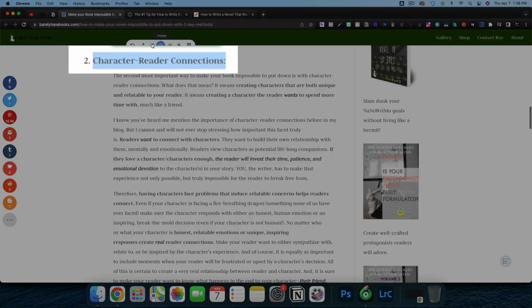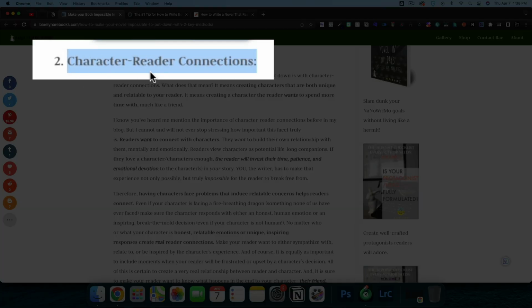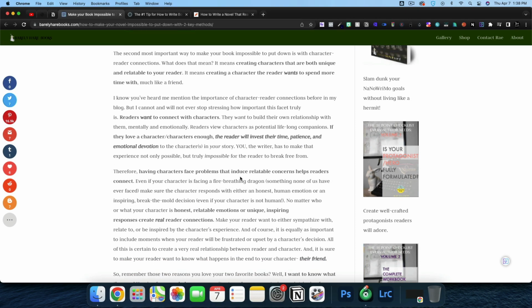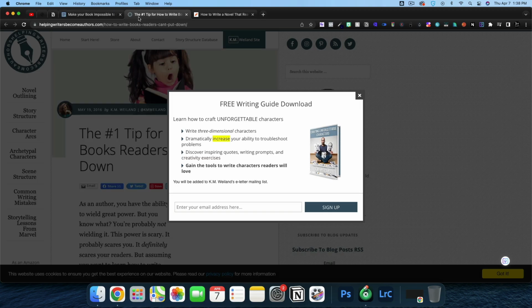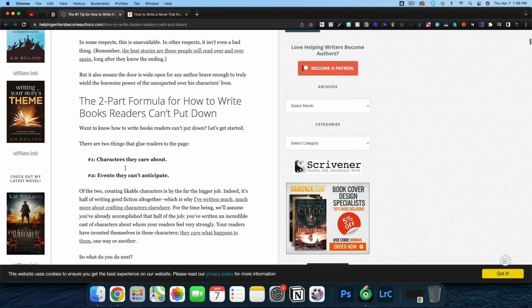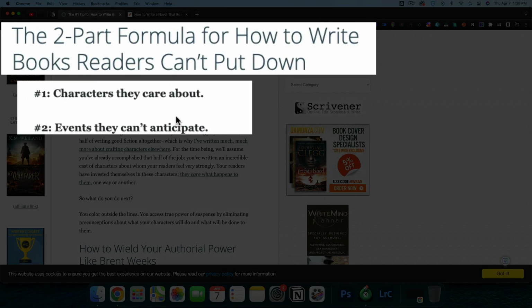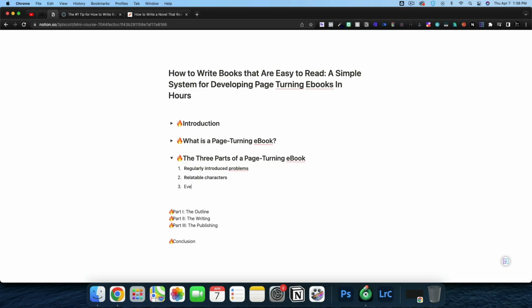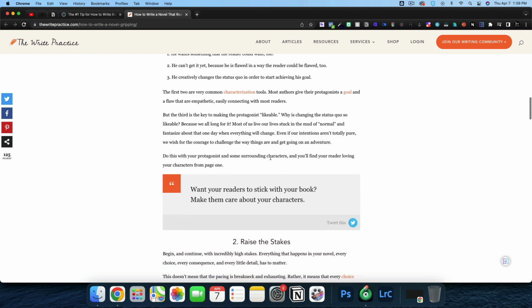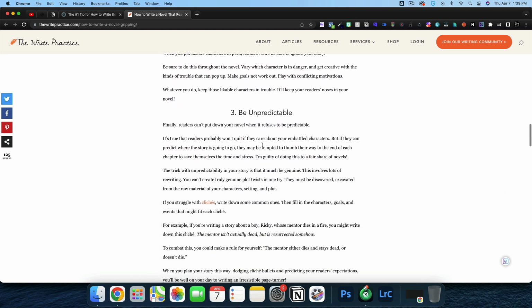Now, I believe we can improve the readability of that. I think what that means is that it's a relatable character. The character faced problems that induce relatable concerns. And then let's move on to another article and let's see what their advice is. 2-part formula, characters they care about and events they don't anticipate. So our third point will be unanticipated events. Then this article says create likable characters, raise the stakes, be unpredictable.